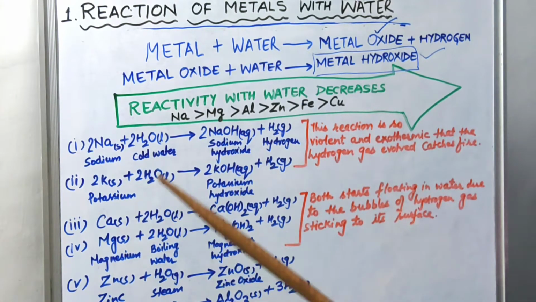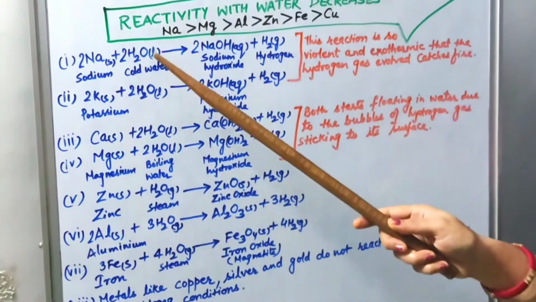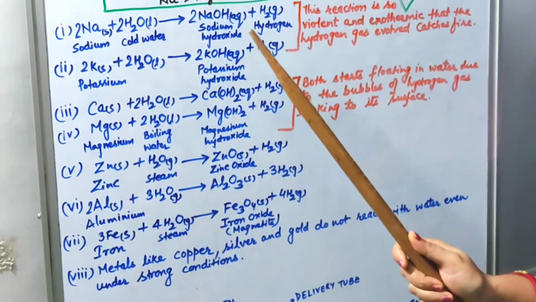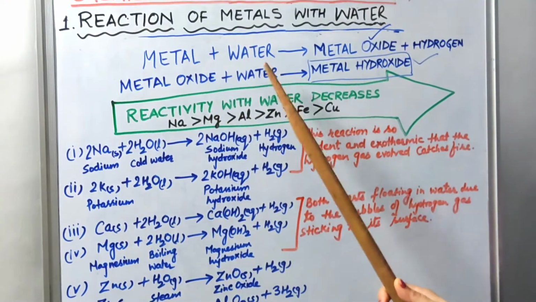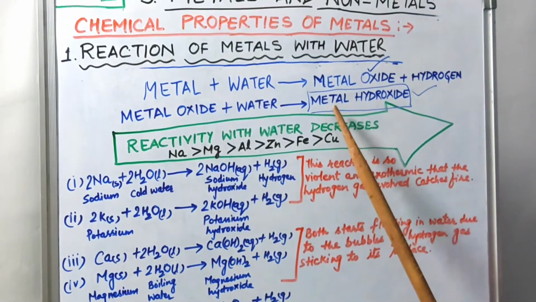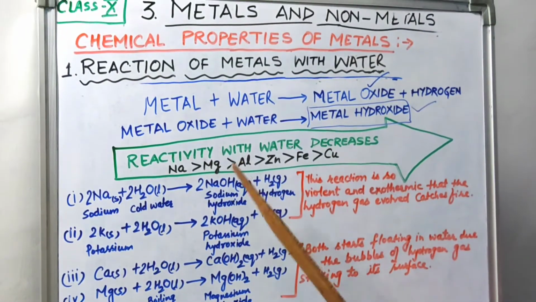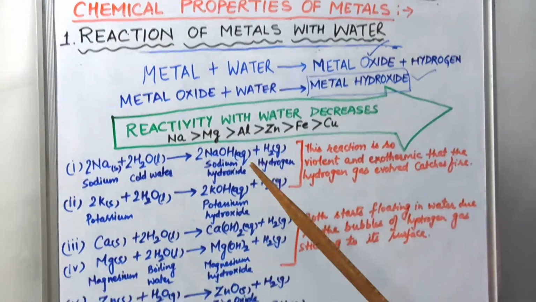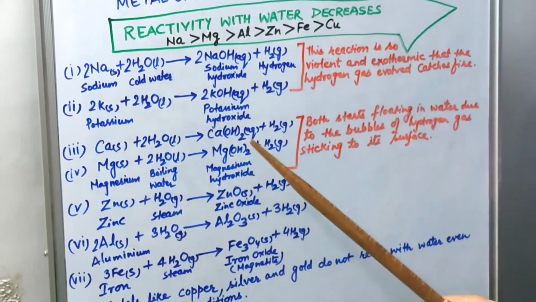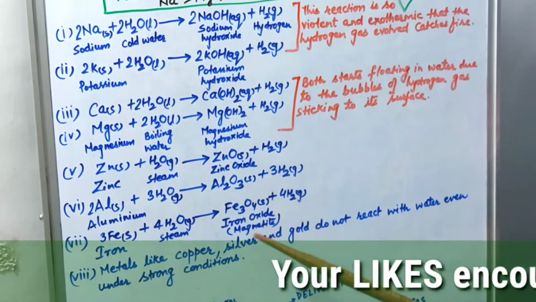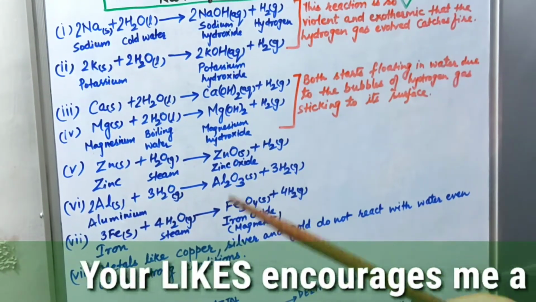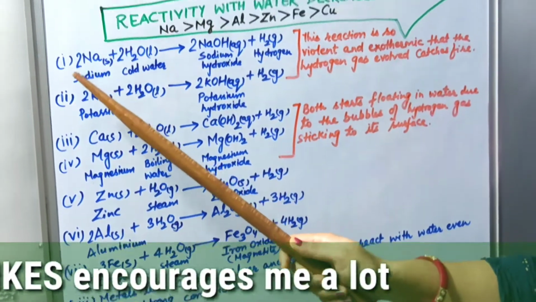I have written some reactions here also so that you can understand what type of products they form. As I told you earlier, whenever a metal reacts with water it has a tendency to form metal hydroxide. In this case also you will see that hydroxides are formed, but as we move further we see that the tendency to form hydroxide decreases. Okay, so we will discuss one by one. Focus here on the first point.